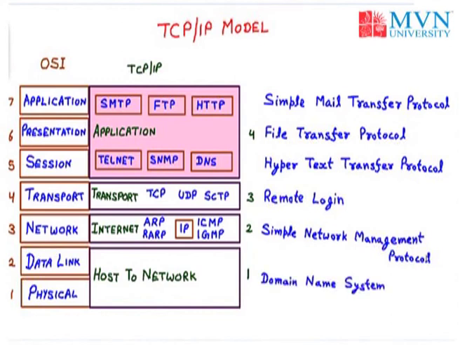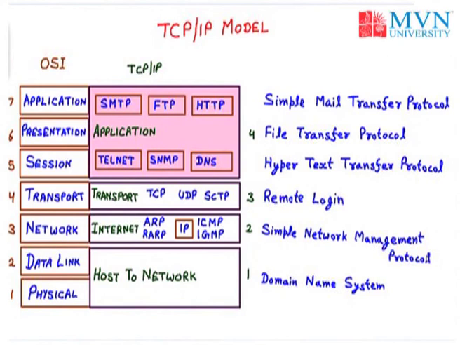Everybody knows that humans understand the English language and the computer understands 0 and 1. That means the computer understands the IP address and humans understand the website name, for example www.facebook.com. Converting a website name into an IP address, or the reverse, vice versa, is done by the Domain Name System.